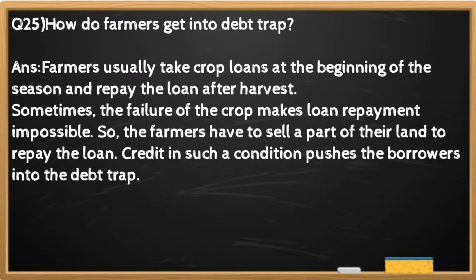Question number 25. How do farmers get into debt trap? And the answer is farmers usually take crop loans at the beginning of the season and repay the loan after harvest. Sometimes the failure of the crop makes loan repayment impossible, so the farmers have to sell a part of their land to repay the loan. Credit in such a situation pushes the borrower into the debt trap.